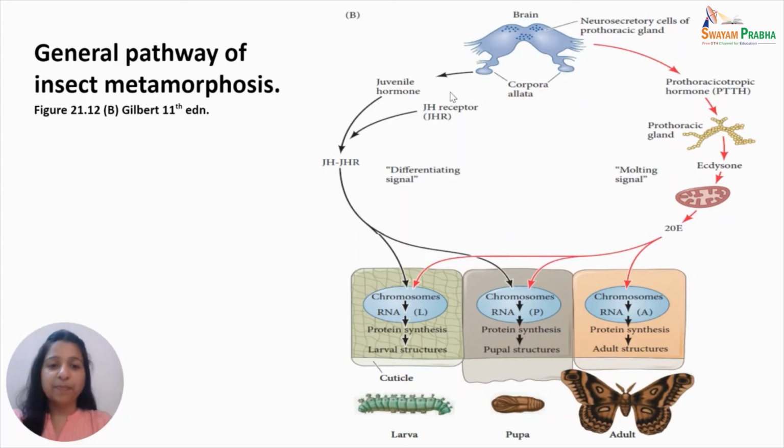from the brain. This prothoracicotropic hormone in turn stimulates the prothoracic gland to secrete a small amount of ecdysone, and the resulting pulse of 20-hydroxyecdysone in the absence of juvenile hormone now commits the epidermal cells for pupal development.